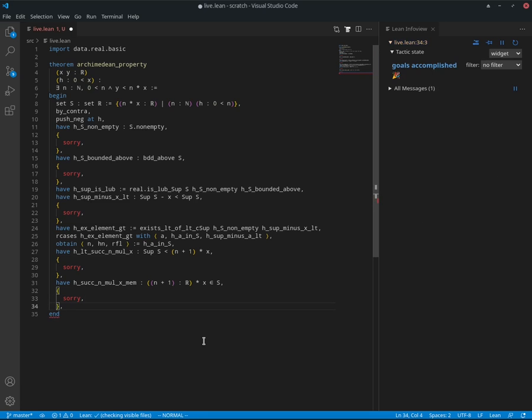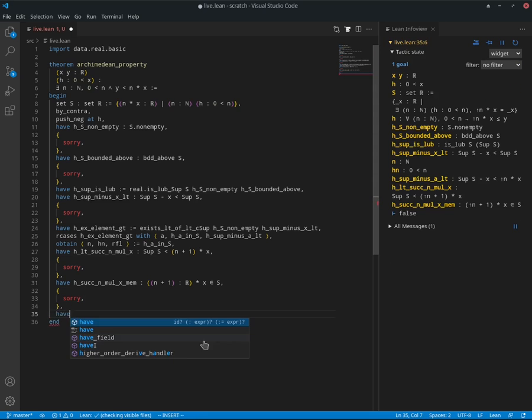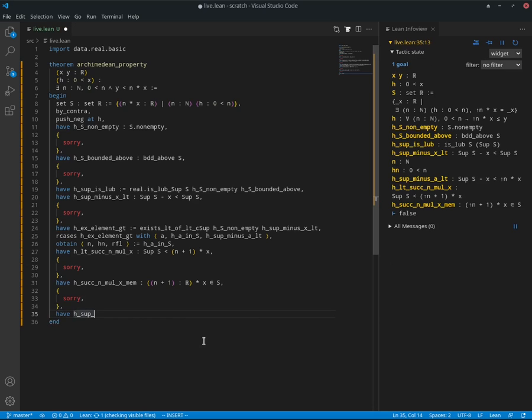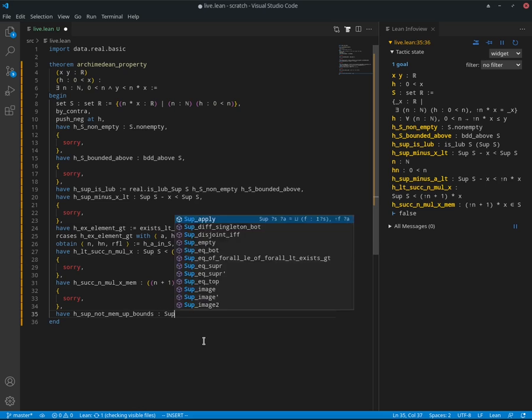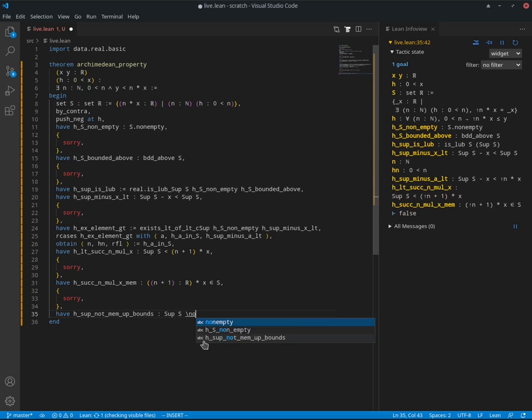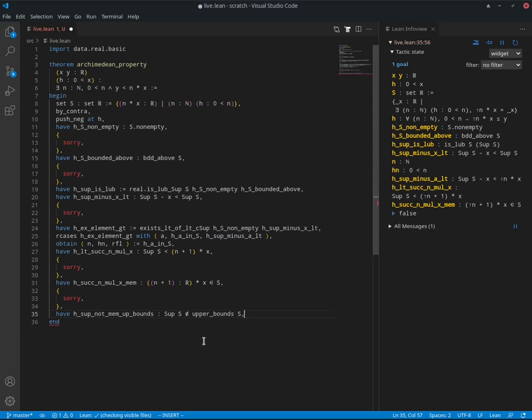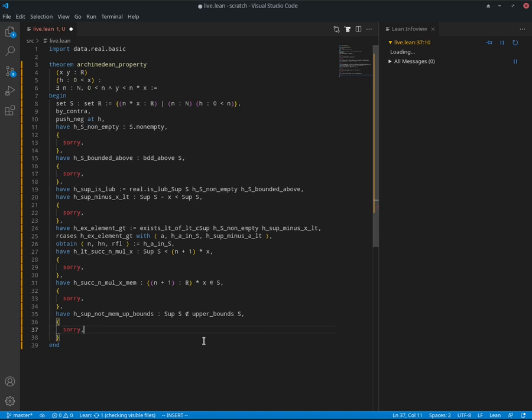Now with this being the case, if you remember from our original proof, we were able to then show that the supremum was not a member of the upper bounds. And that would look like the supremum not being a member of upper bounds of S. And we'd get a proof of that.